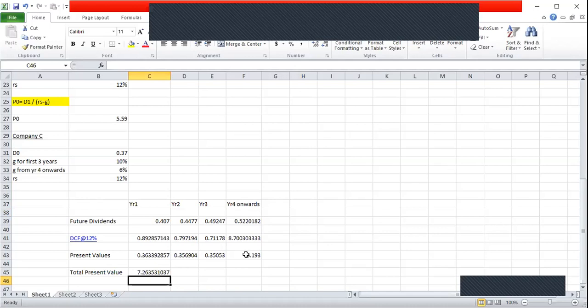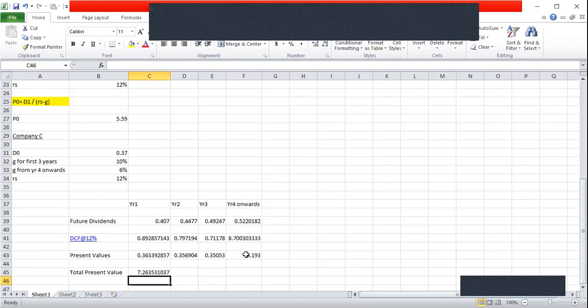So at the rate of 12%, for year 1, 2, and 3, we can calculate the discount factors. That is not a problem. In year 4, when we calculate the present value, we need to do two adjustments. First, we need to apply the constant dividend growth rate formula, since from year 4, there's a constant growth rate in dividends. So after applying the constant dividend growth rate formula, we calculate first the answer there, that is 8.7.